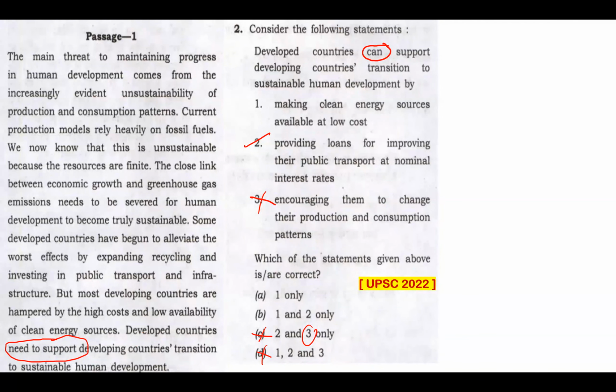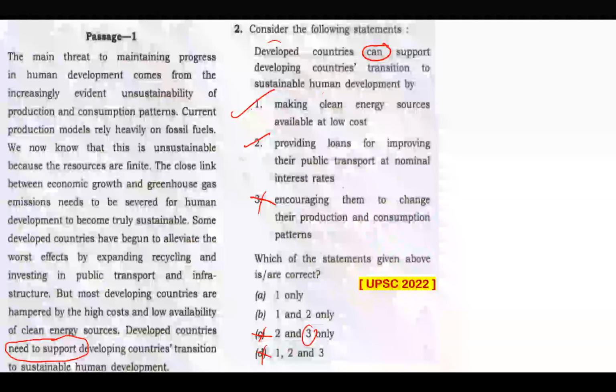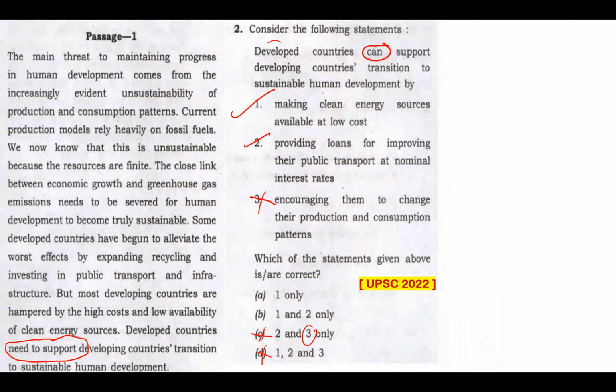So we can assume or we can take statement 2 because developed countries can support. It's using the word can support. So statement 2 is taken because of that strong word out there, can support, and the strong assertion by the passage that there's a need to support. And statement 1 is actually an easy pick, no doubt about that. Making clean energy sources available at low cost is actually easily picked from this passage.